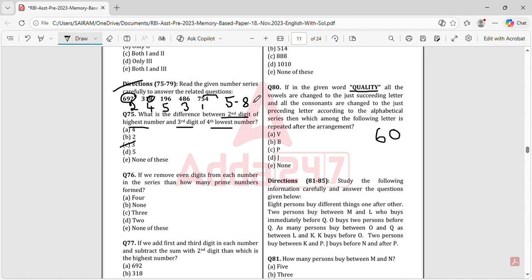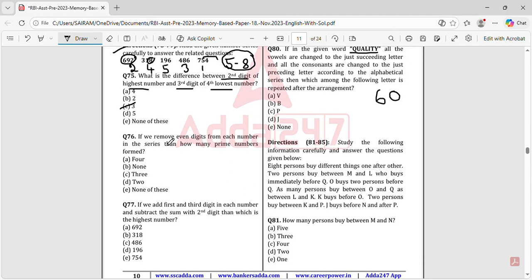Don't just consider that. They have asked to find the difference between 5 and 8, because the second digit of the highest number is 5 and the third digit of the fourth lowest number is 8, which will give you minus 3 as the answer in general. But as the options have no minus, you take the value 3. Don't just think minus 3. The options would be wrong otherwise, so just mark 3. Fine. Okay.